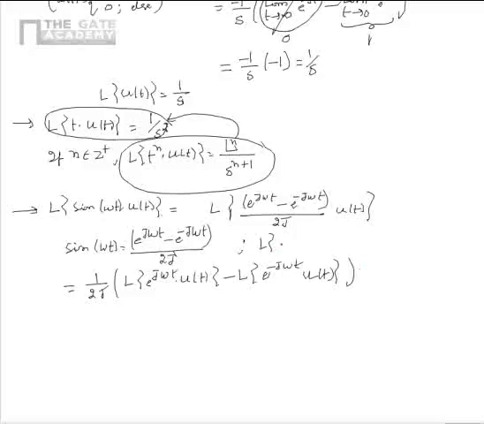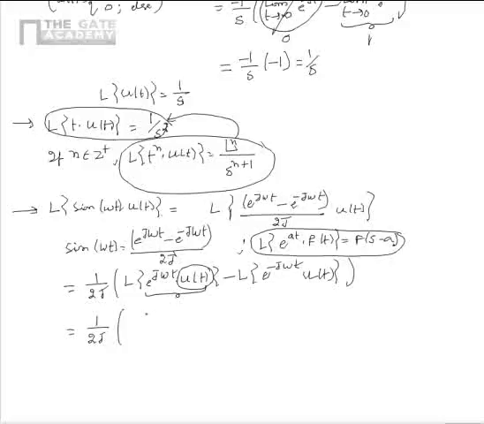We know that Laplace transform of e power at f of t is equal to F of s minus a. This is a theorem that we covered before. From this we can say that Laplace transform of e power j omega t u of t is equal to 1 by s minus j omega, as Laplace transform of u of t is 1 by s. So Laplace transform of sine omega t u of t is equal to 1 by 2j multiplied by 1 by s minus j omega minus 1 by s plus j omega.